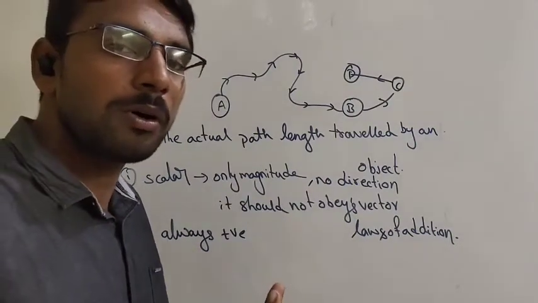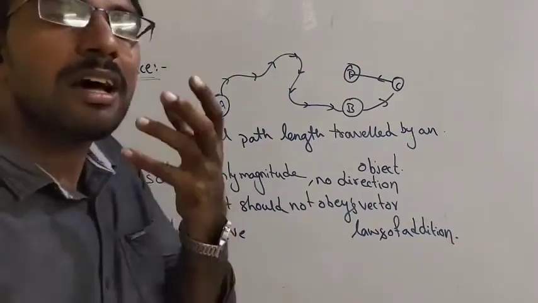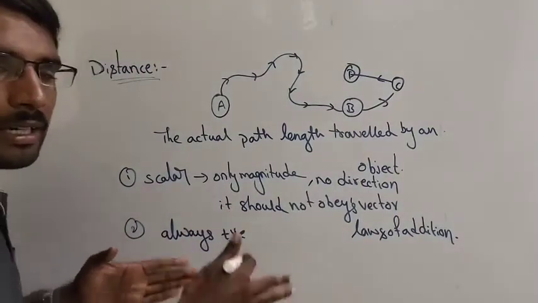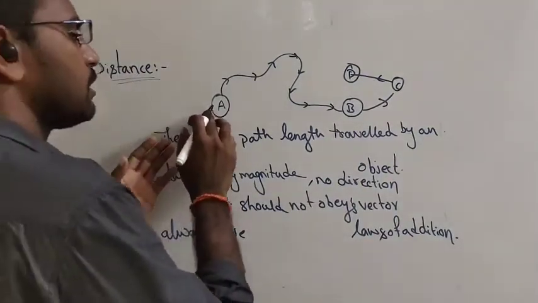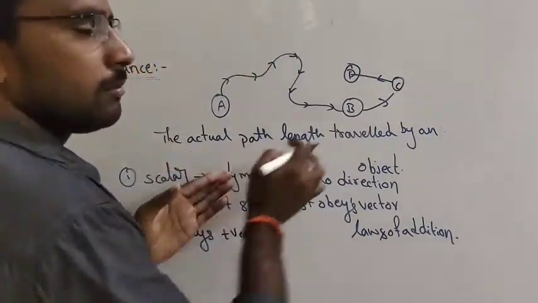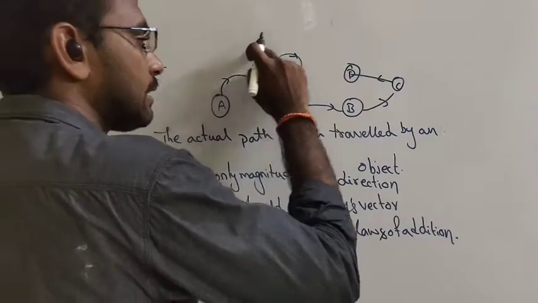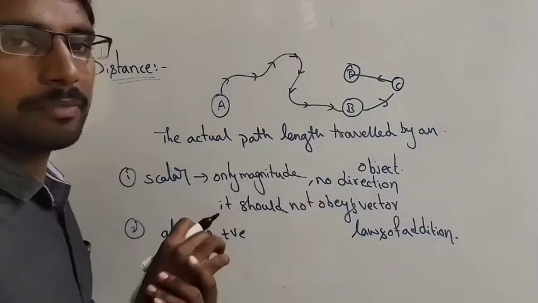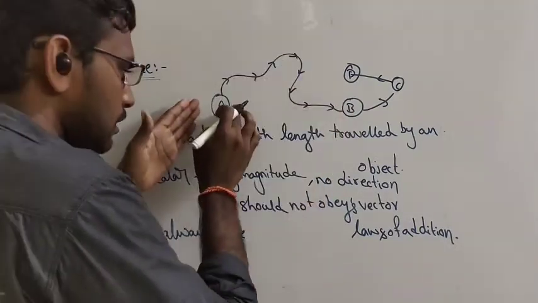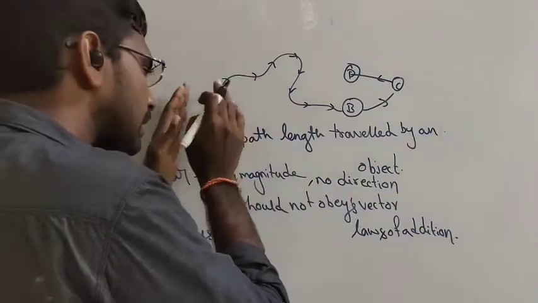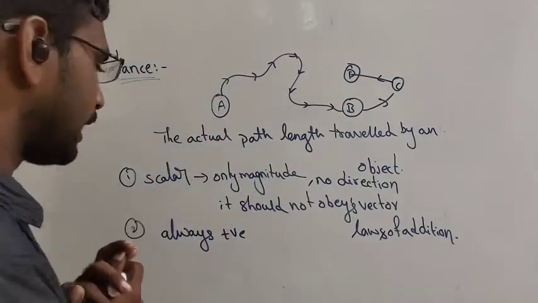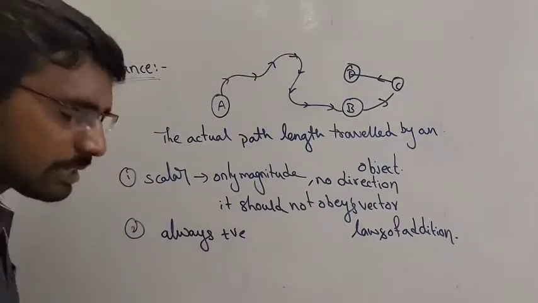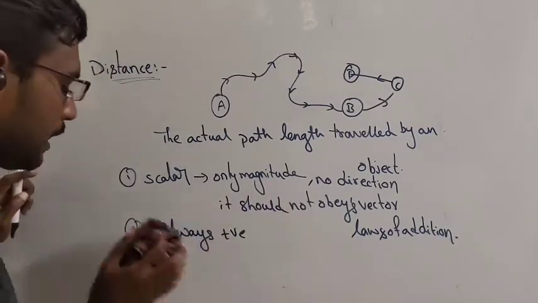When will it be 0? It will be 0 when the object is at rest. That means there is no motion of the object. So in that particular case, distance will be 0. Sir, the object travelled, then it stopped there. Even in this case it is at rest, but it travelled, so that is called travel distance. The actual path length it covered, that is the distance. If the object is at position A, it is not moving anywhere, it stays there only, then it will be 0. Okay? Clear, children? Any more doubts? Fine. It is always positive, it will never be negative.